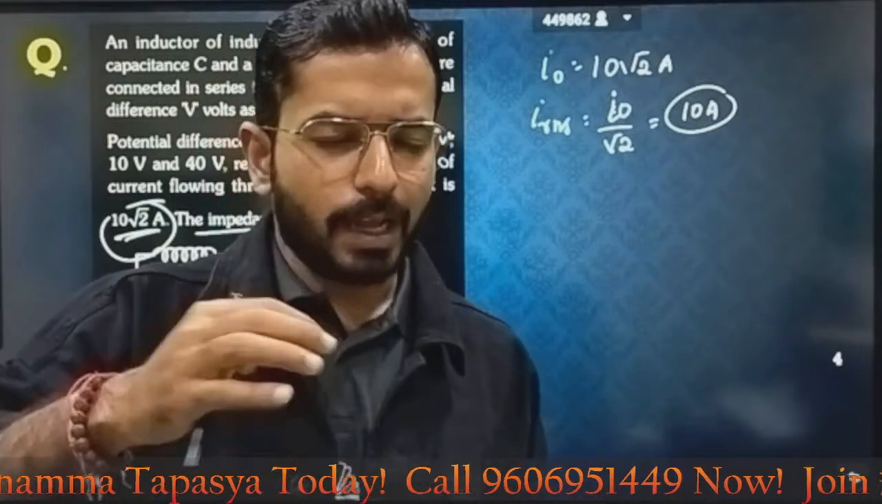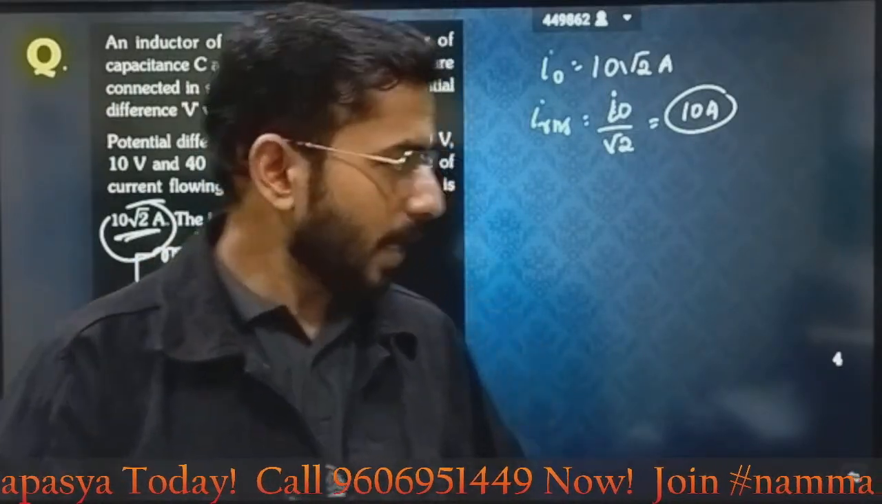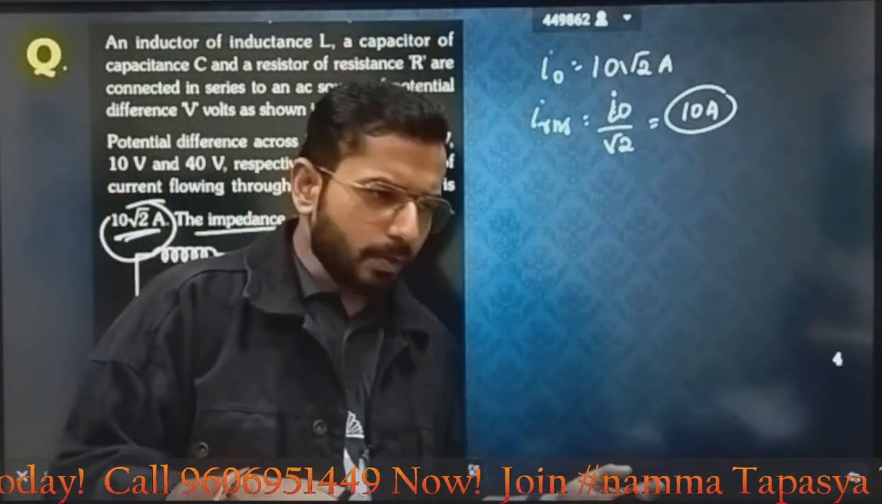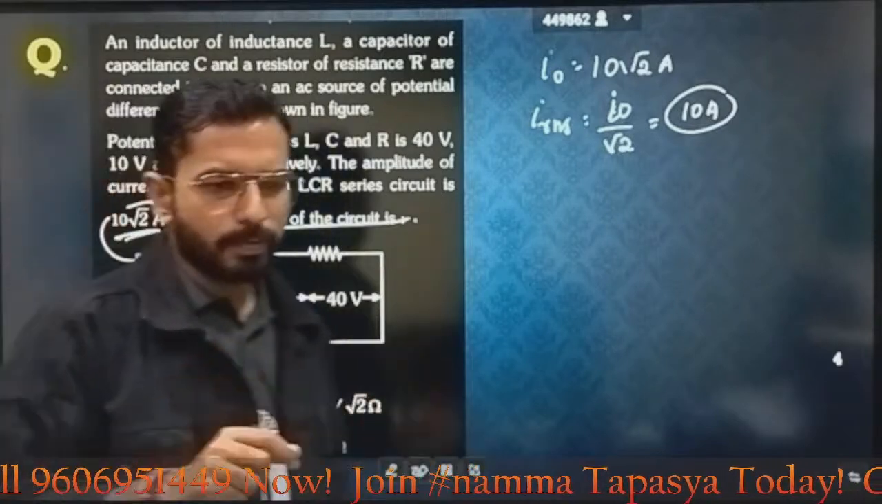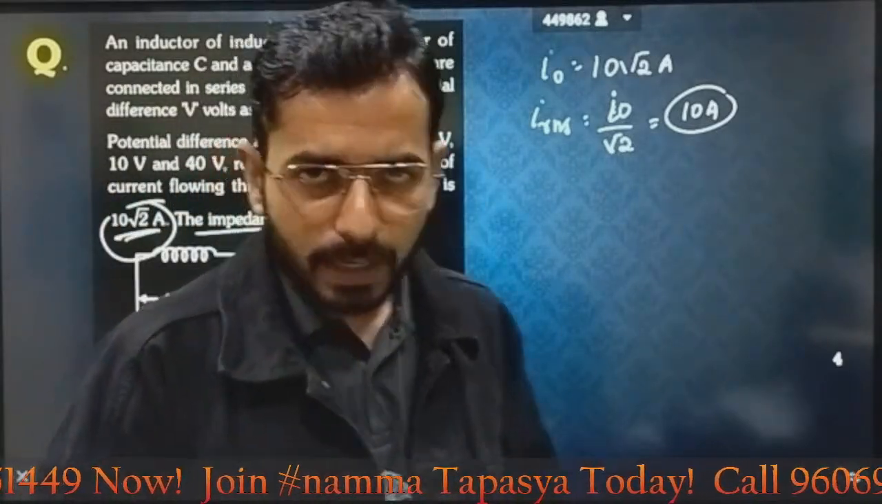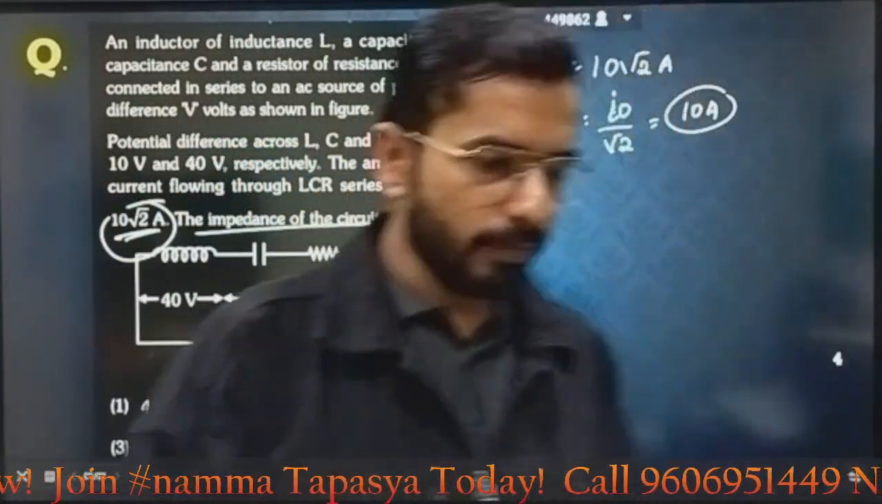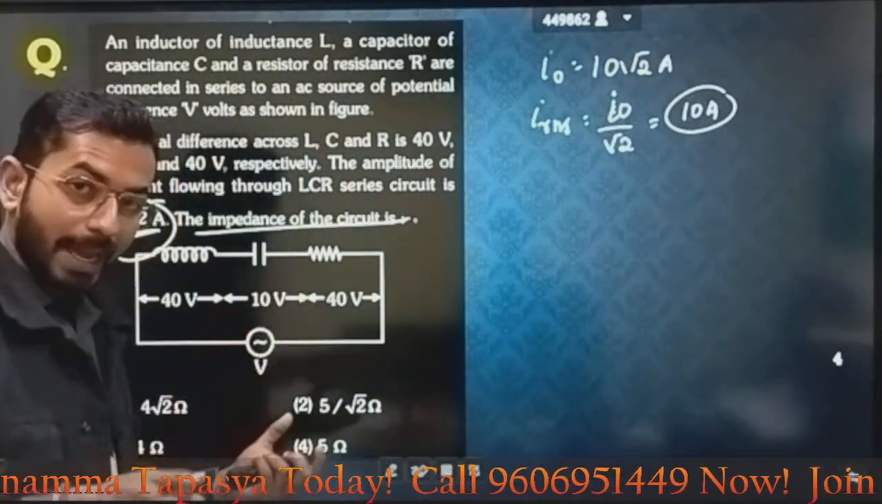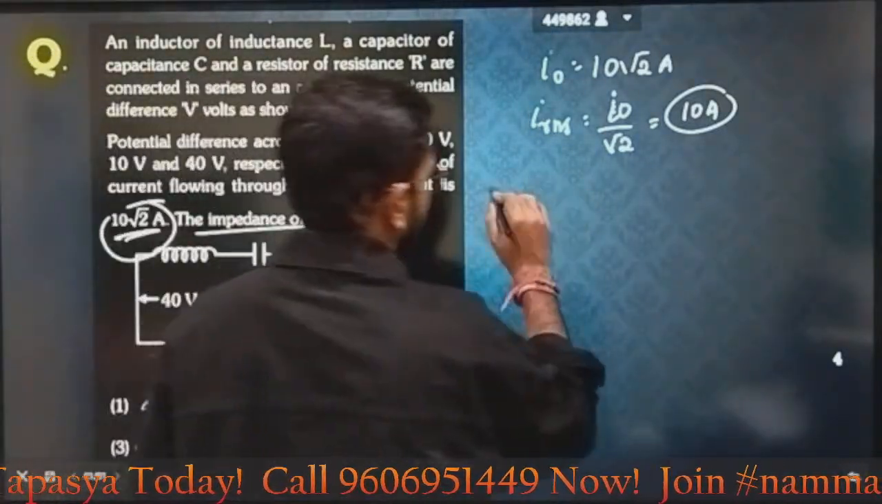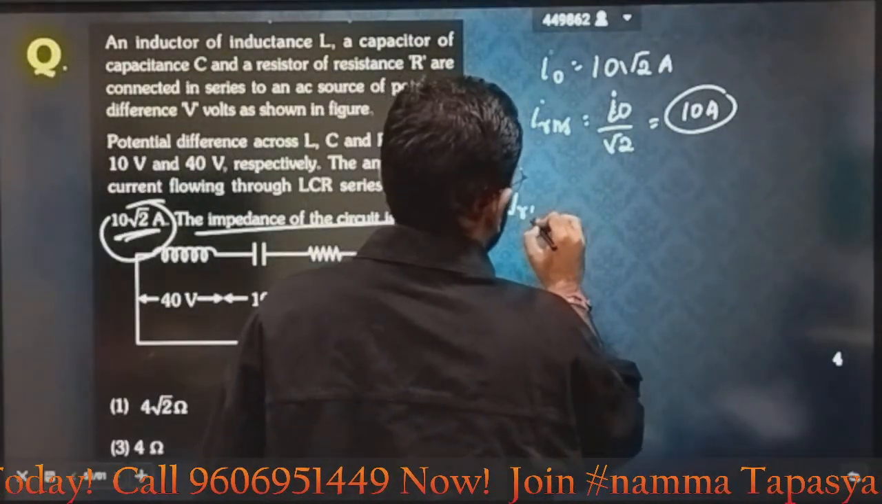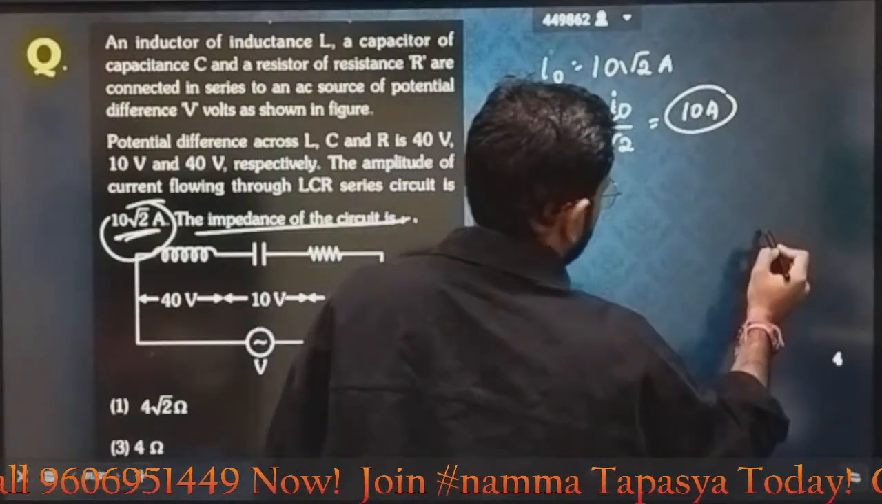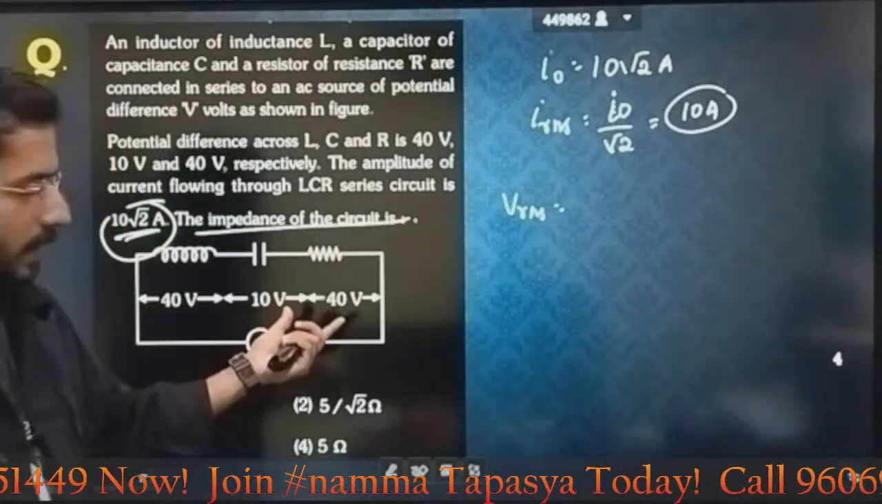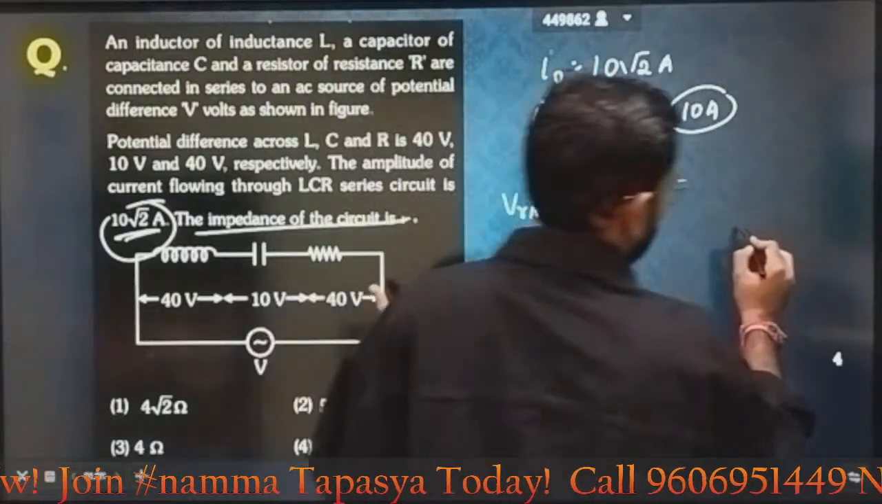Now how can I think further? Now I have my current. Can I calculate the RMS voltage also? Let's see. If the potentials across each of them are given, I can calculate the net potential. So see how. Firstly, let's represent the potential across the resistor. Can I say 40? And 40 will be represented in which axis?